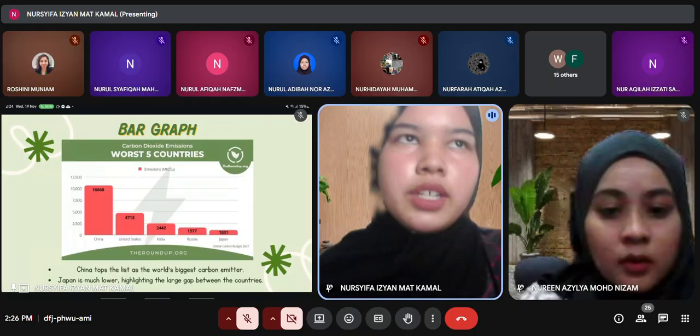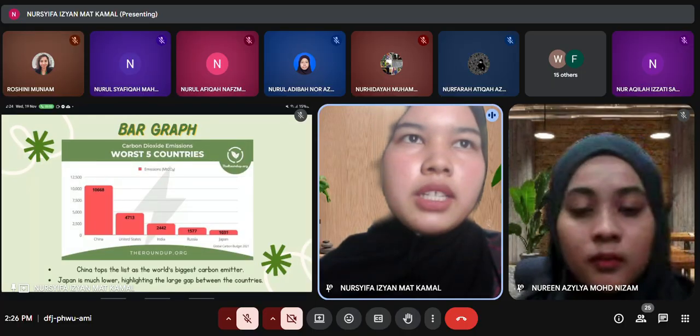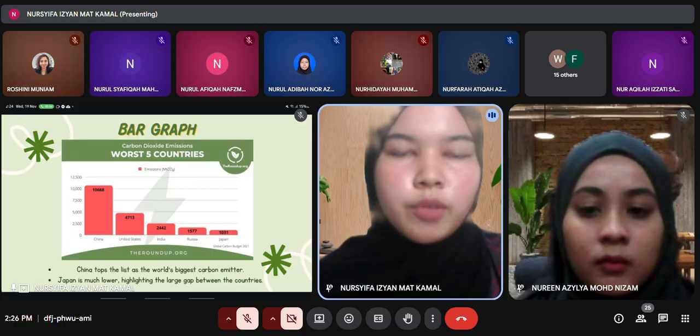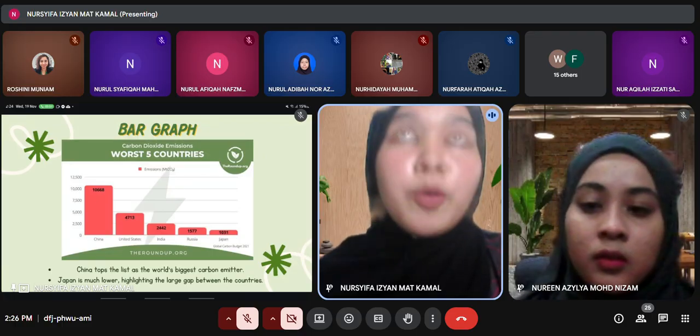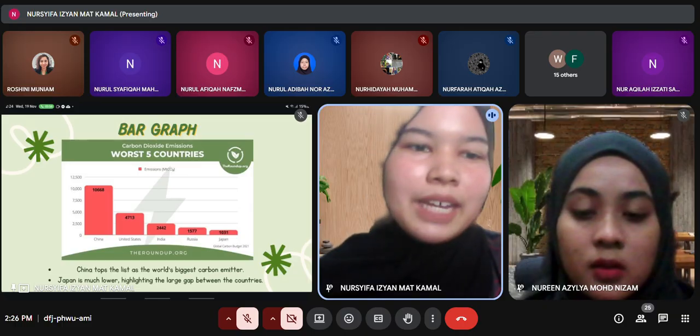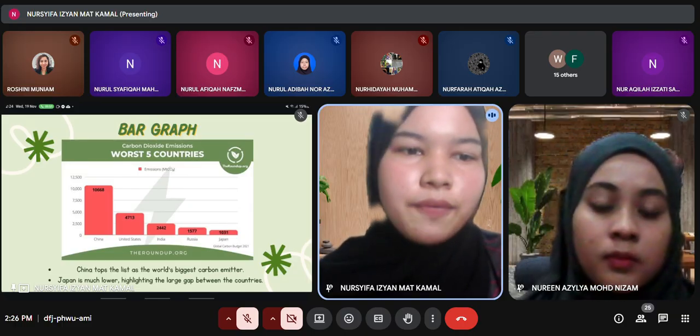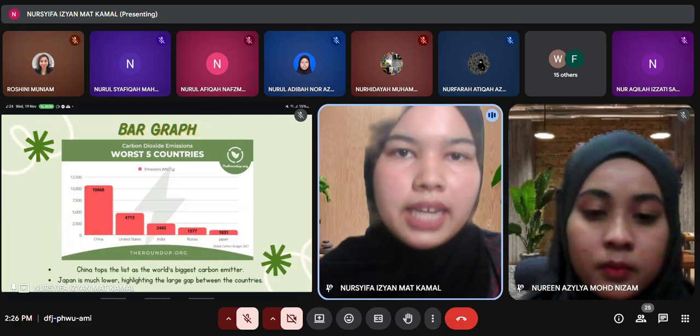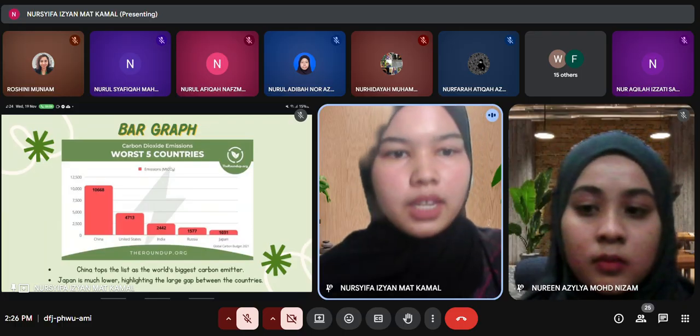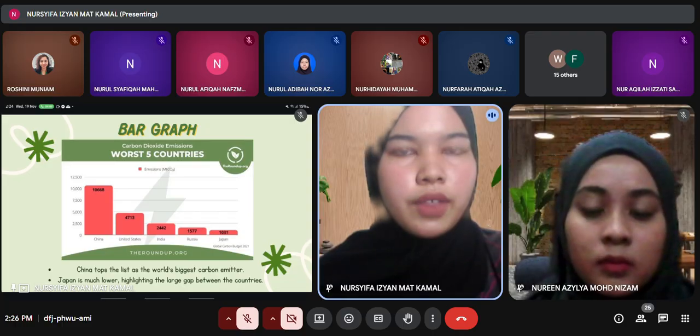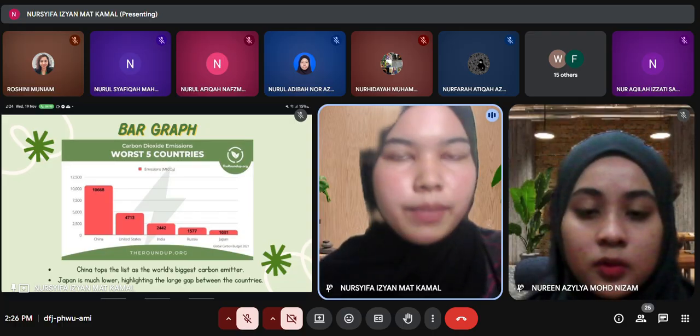The reason behind this could be that China is the country with the largest population in the world. The second place is the United States, followed by India. Meanwhile, Japan is much lower in comparison with only 1,031 mtCO2.